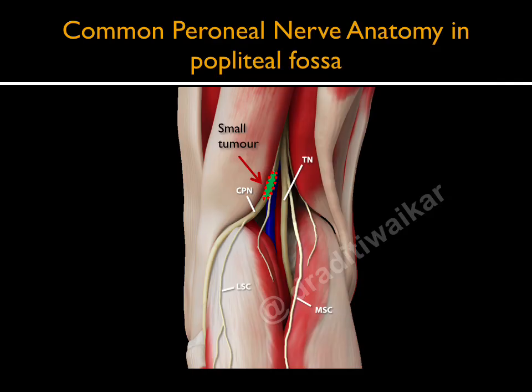So this is a schematic image of popliteal fossa and the location of the tumor within the common peroneal nerve a few centimeters distal to its origin from the sciatic nerve. Further along its course, common peroneal nerve showed normal morphology on ultrasound. Even the tibial nerve was normal in morphology and echo pattern throughout its course till the ankle.